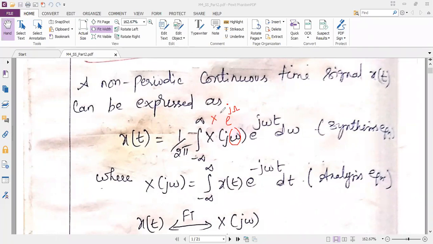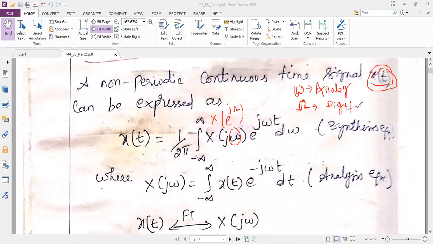Okay, so I'm just comparing it here. Don't get confused. See, omega, as you said, it is exactly correct. I told in the earlier class itself, this W type omega is for analog. Why is it analog? Because my signal is an analog signal. x of t is my analog signal. So I'm using this omega for representing analog frequency. And earlier we have discussed discrete time signals frequency, so we use Ohm's type omega. This Ohm's type omega is for the digital signal. So that difference is obviously there.